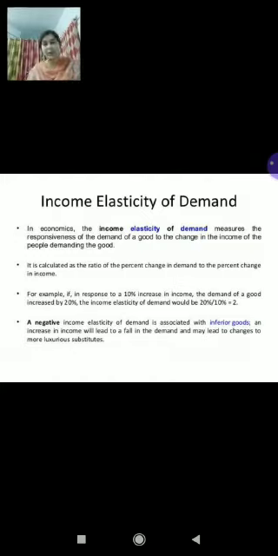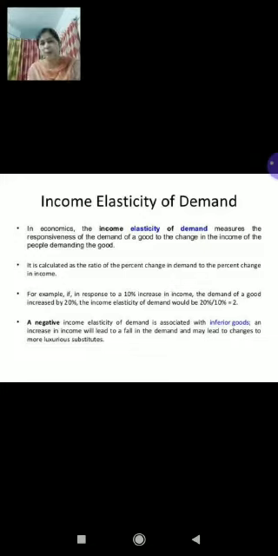Number one, positive income elasticity. Number two, negative income elasticity. And number three, zero income elasticity. Fine. So let's take the first case, that is positive income elasticity. Income elasticity of demand is said to be positive when with the increase in income of the consumer, the amount purchased of the commodity increases, and vice versa.